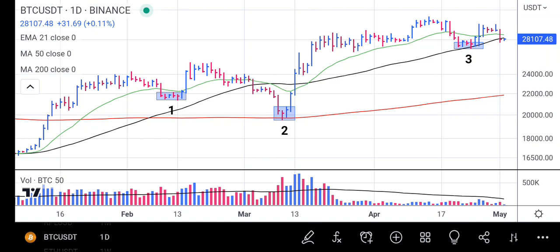On this chart, I will be analyzing Bitcoin. Let me quickly run through how Bitcoin has been performing for some time now, so you can quickly get to the detail of the analysis.